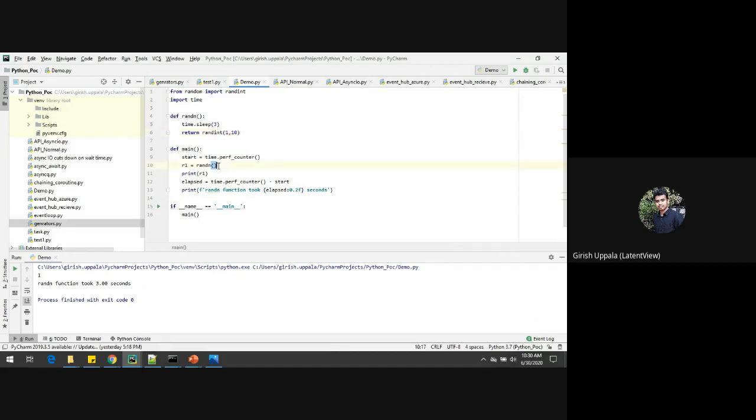So if I execute this random function 3 times, what will happen? It will take 9 seconds.